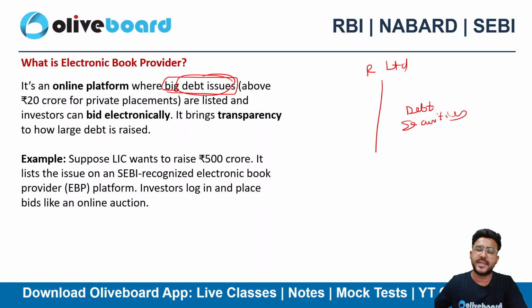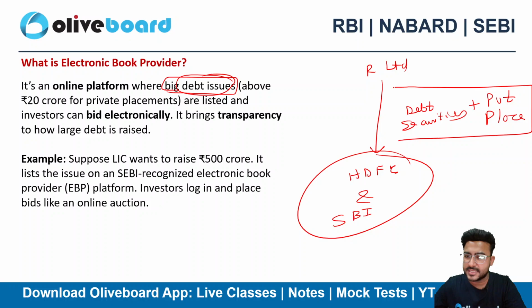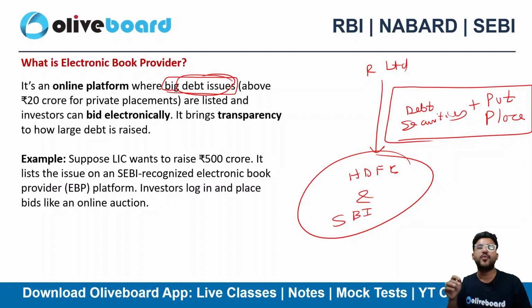Now it can be anything. It can be a bond, it can be a debenture, right, to, let's suppose, HDFC Bank and SBI. So can I say that I'm issuing debt security and that too on a private placement basis, right? Reliance Industries is issuing debt securities and that too on a private placement basis. So here the provision of electronic book provider will apply, right?